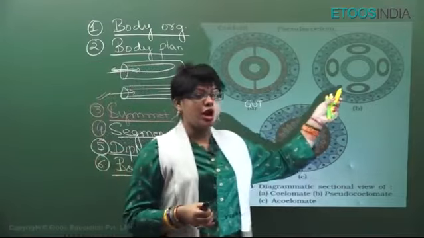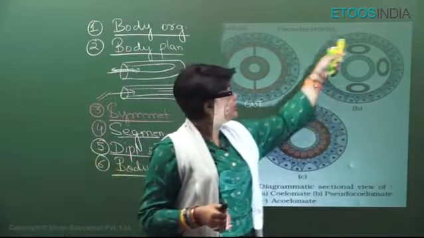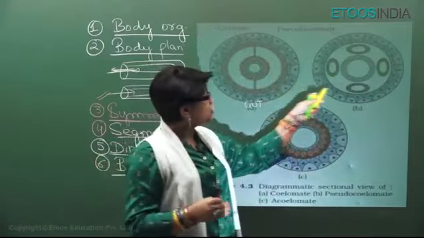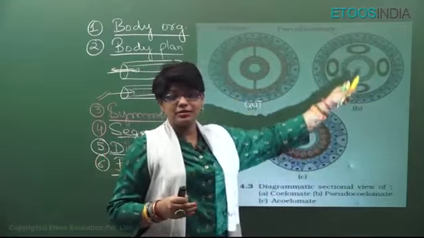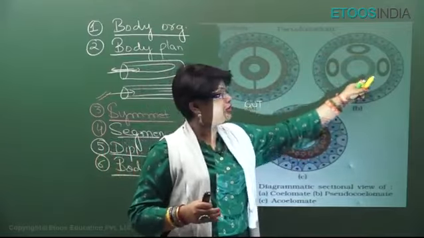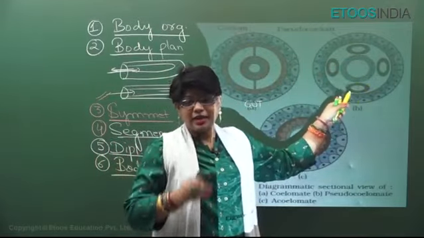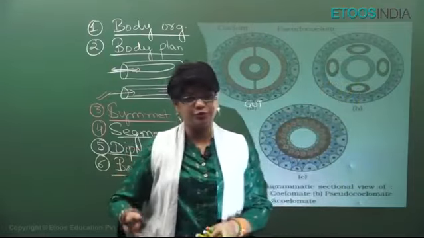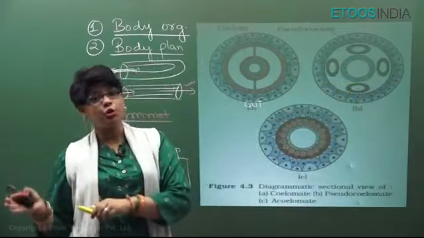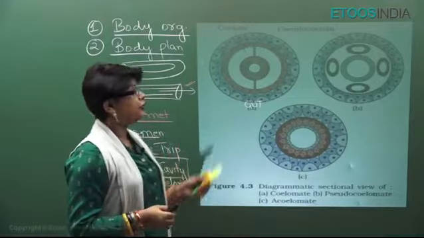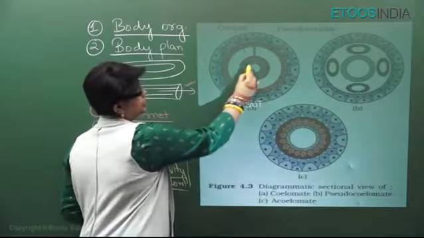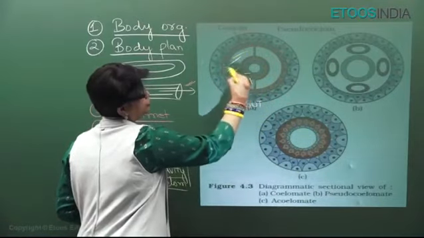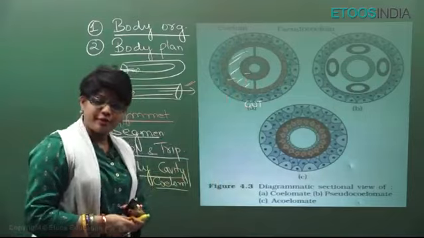Now, what happens in roundworms, Aschelminthes? This is ectoderm, this is endoderm, but mesoderm starts splitting. So, it does not form a complete cavity, but it forms scattered pouches lined by mesoderm. This is false body cavity or pseudocoelom, roundworms. And from Annelida to Chordata, they have a true coelom. You can see here, this is endoderm, this is ectoderm, this is the cavity which is lined by mesoderm on both sides. From Annelida to Chordata.